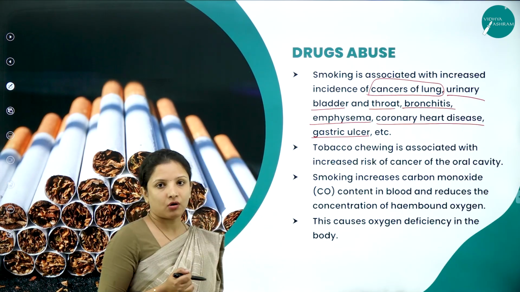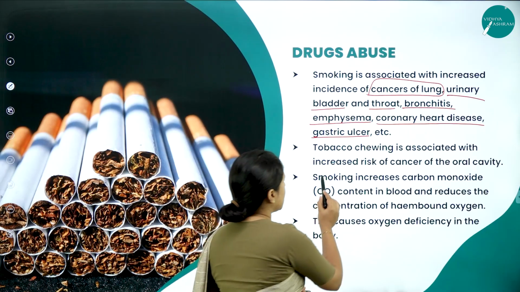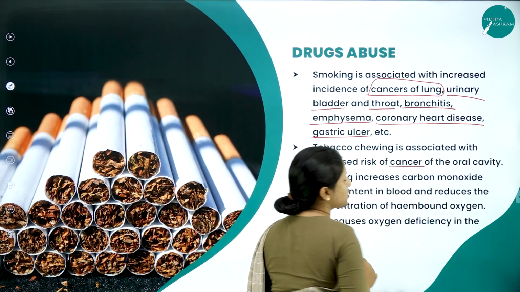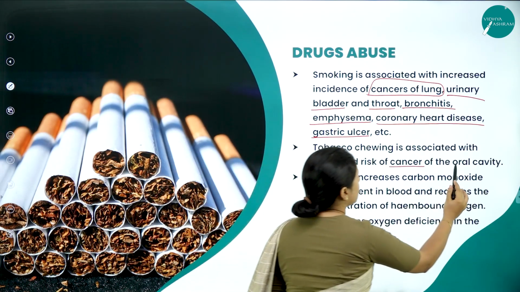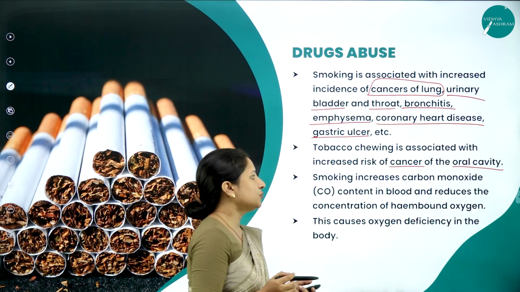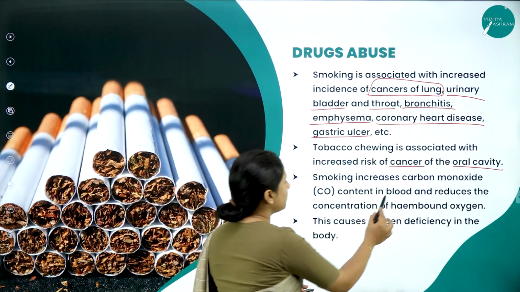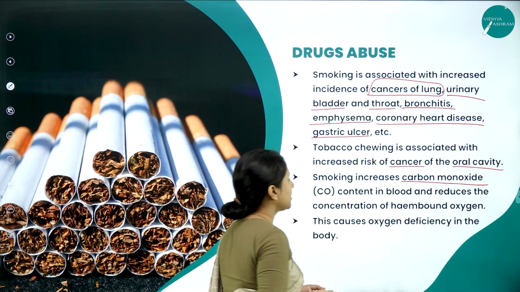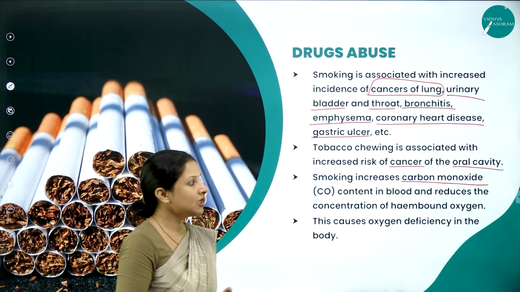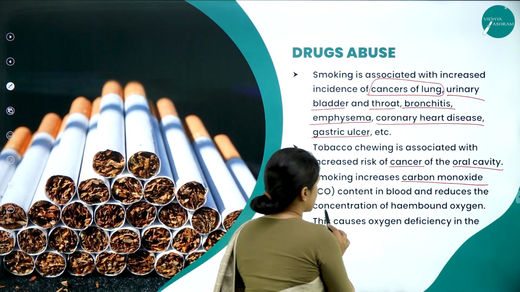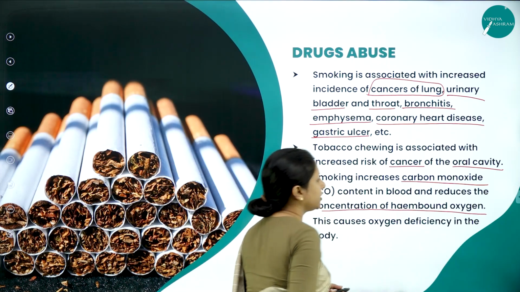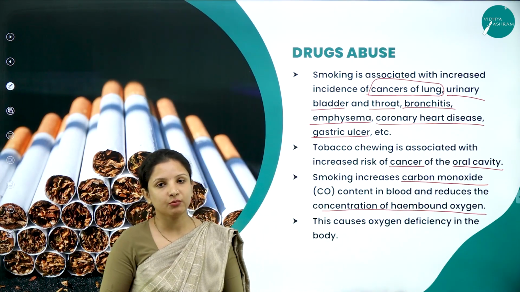Tobacco chewing is always associated with an increased risk of cancer, especially cancer of the oral or the buccal cavity. And smoking increases the carbon monoxide content in the blood, and carbon monoxide in the blood reduces the concentration of heme-bound oxygen. Because what is the function of the hemoglobin in the blood?